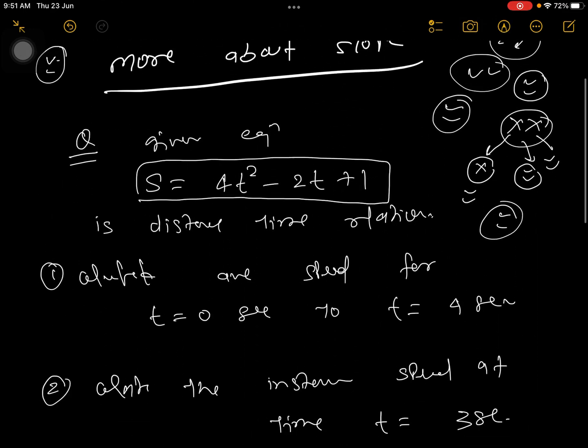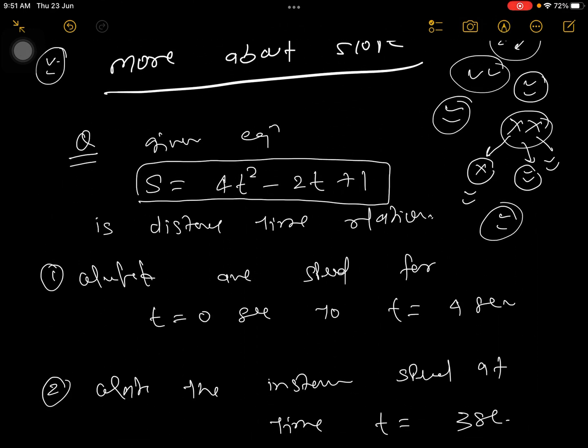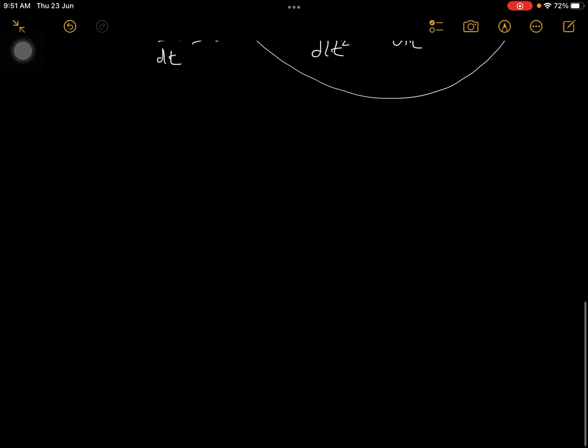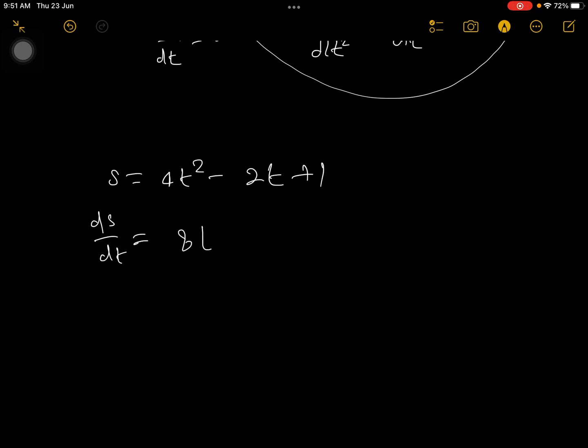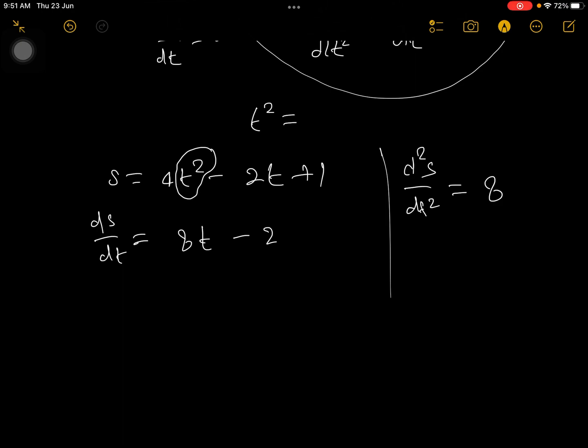So your equation which is given is s = 4t² − 2t + 1. Differentiate this one time. So ds/dt will be 8t − 2, correct? And in case you want to find your acceleration, differentiate one more time, so d²s/dt² is equal to 8. In the last class I told you, if you differentiate t², the differentiation is 2t, and if you differentiate t, the differentiation is 1. So 2 into 1 is 2 here, and 4 into 2t gives you a total of 8t. Okay, clear?